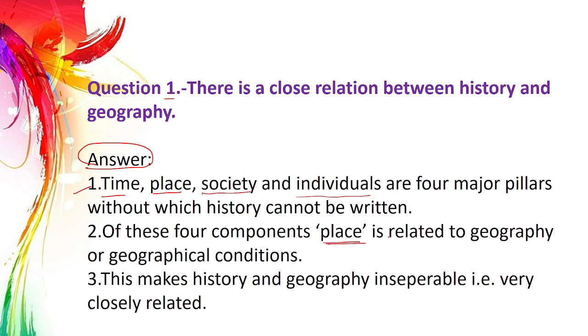Place is related to geography or geographical conditions. This makes history and geography inseparable, that is, very closely related. This is the answer, that there is a close relation between history and geography.